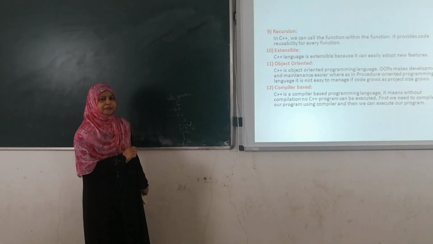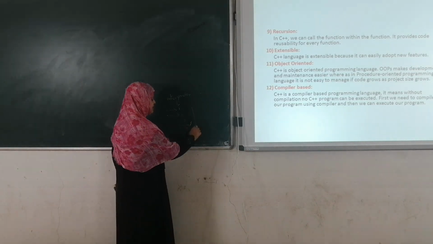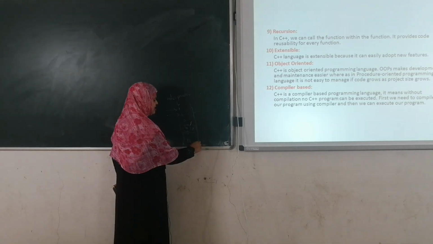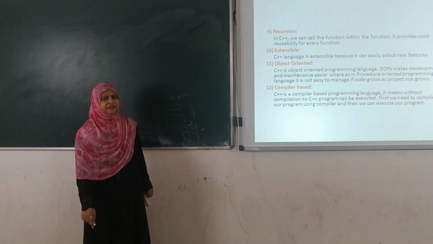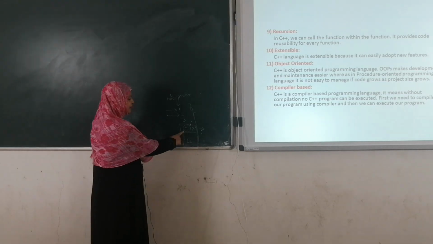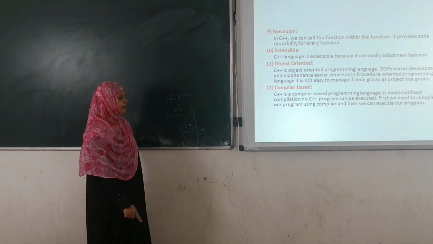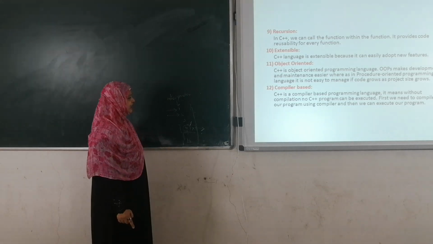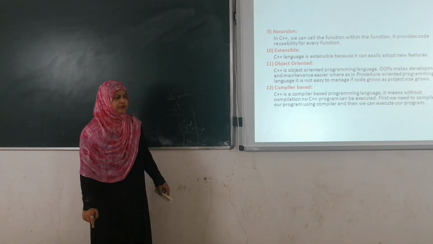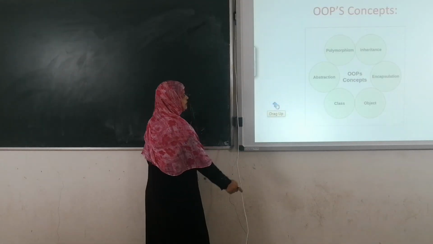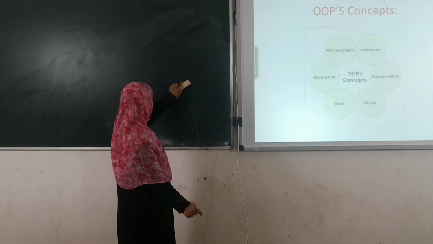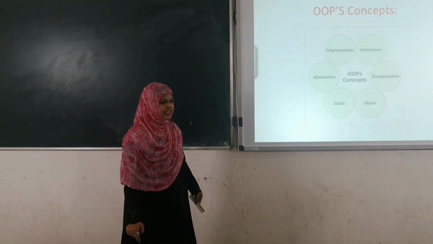Whereas in the case of a compiler, there are 10 lines of code and we execute all these 10 lines. If the fourth line has an error, we get a message that an error is generated at the fourth line. So C++ is a compiler based programming language. It is not an interpreter based programming language. So these 12 are the basic features of C++.